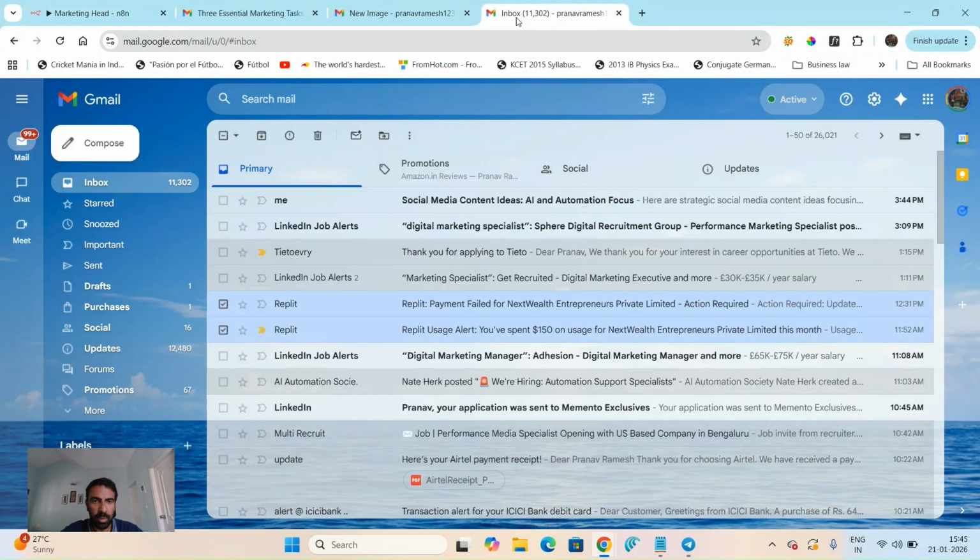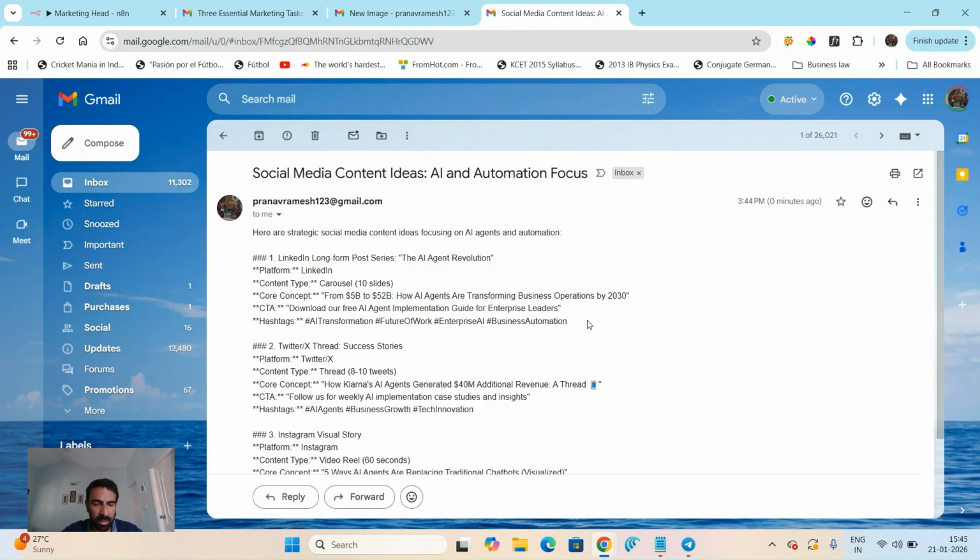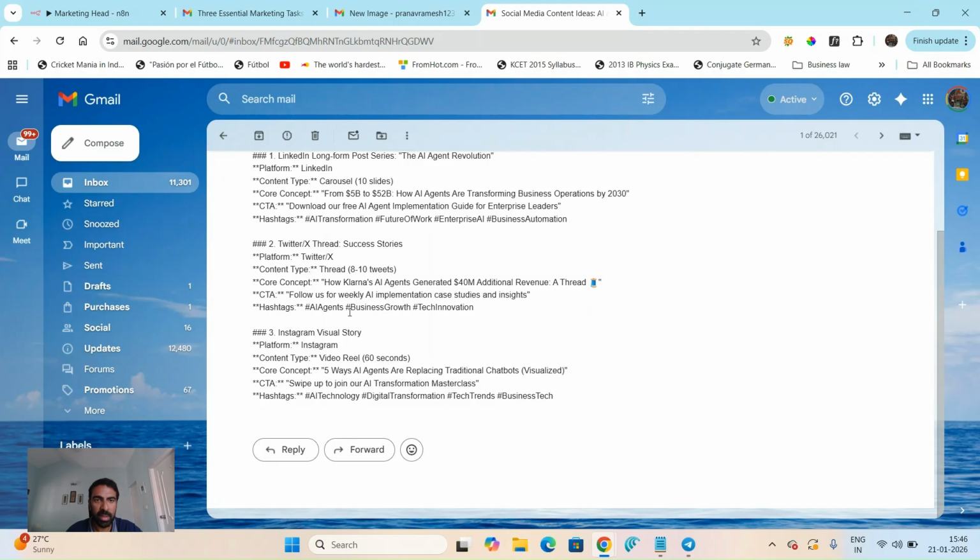So isn't this great? Let's go take a look at the output the agent has given. So here it's done a full social media content ideas. It tells you what needs to be done, what platform, content type, core concept, CTAs, and so on. We can tailor it a lot more because I've just asked it to do it for an AI automation AI agent company. That's why it's given a core concept that's 5 billion to 52 billion. But it's given three simple ones. We can make this to get 5 ideas or maybe 10 ideas.